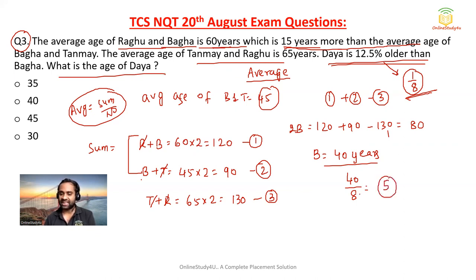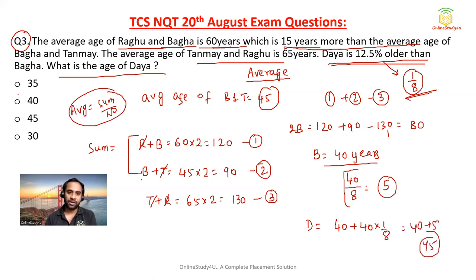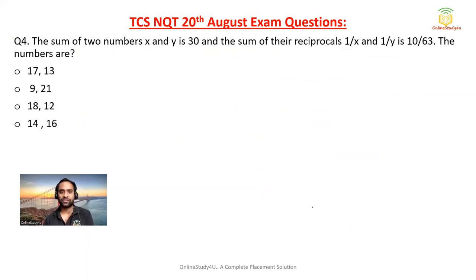Basically, Daya is 1 by 8 times more than Baga. Daya is not equal to Baga, but 1 by 8 times more. So 40 plus 5 will be nothing but 45. 45 means option C is the correct answer. So Daya is 45 years old. Question number 3 you would have understood.